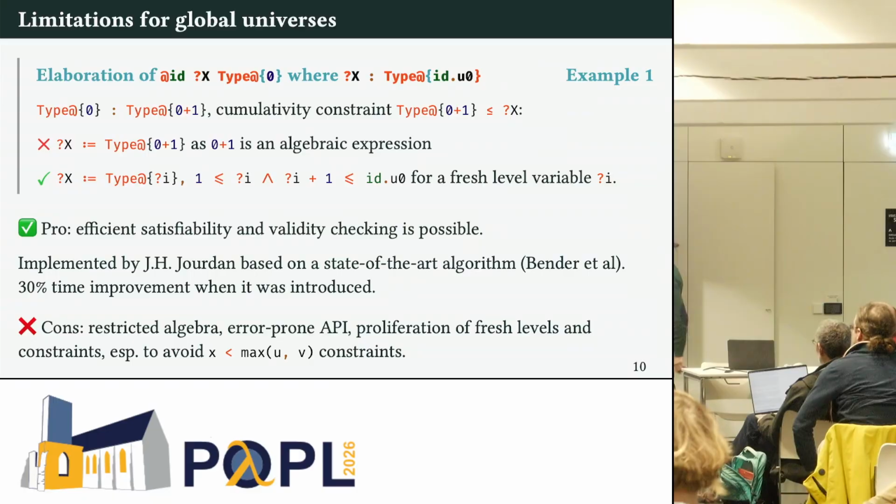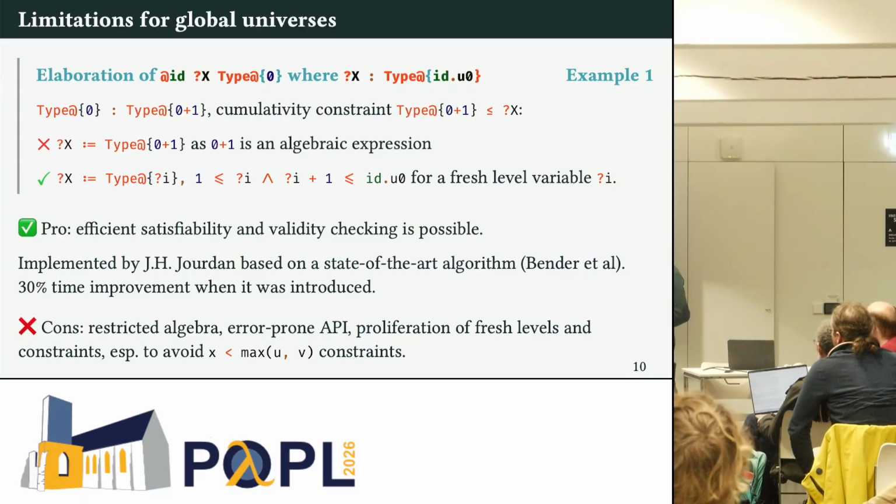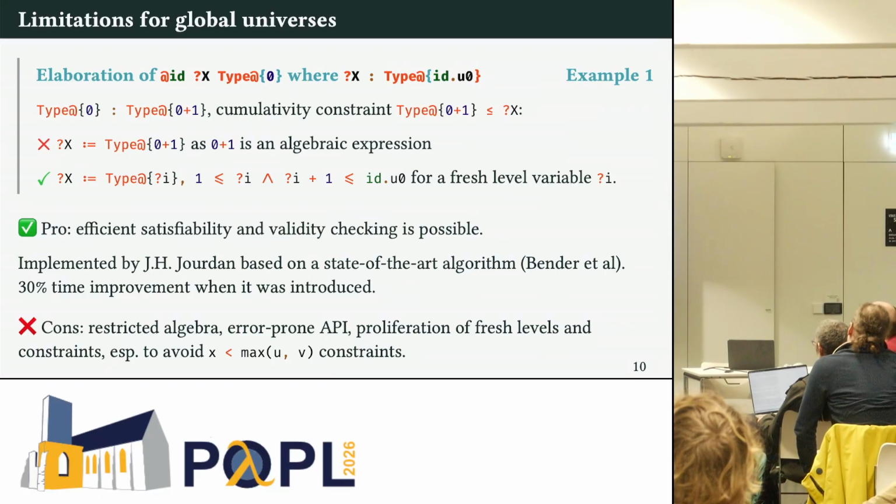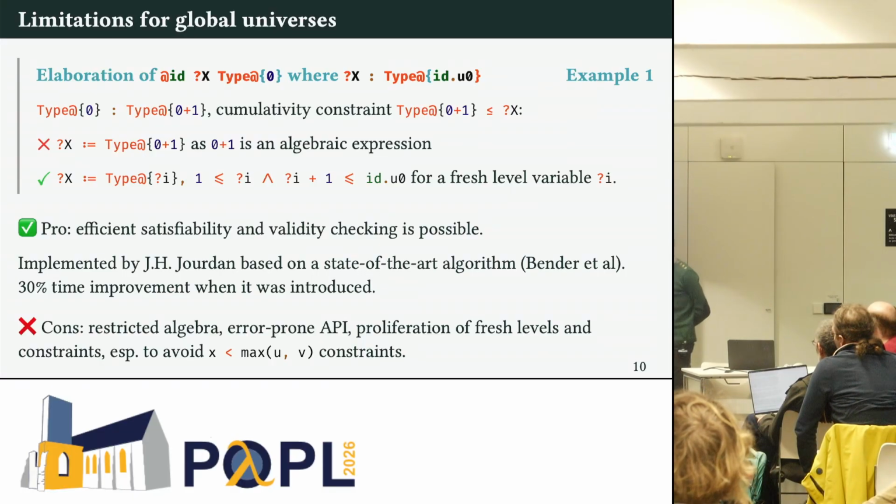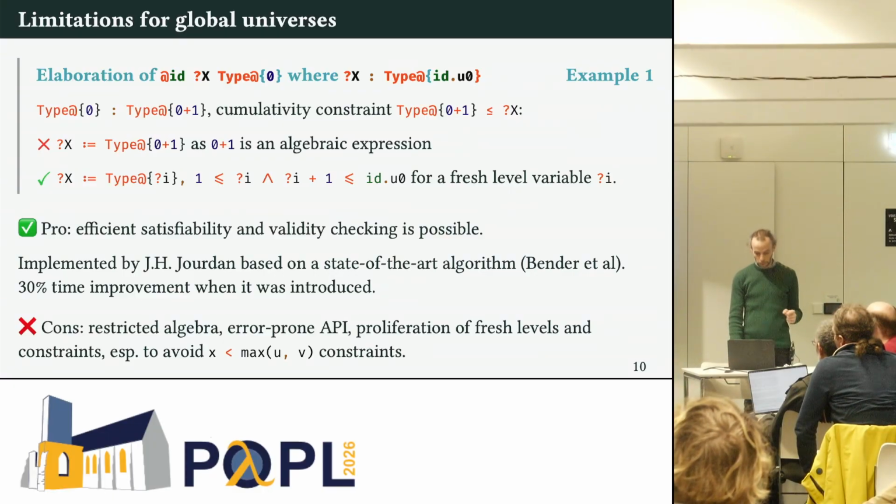You type check, and then you find that you have a cumulativity constraint that instance of x must be greater or equal than type 1. Well, you can't instantiate x with type 1 because this is an algebraic expression. It's not type 0 or type L for a level. So what you do is that you just leave the constraint and leave this universe variable. And this is okay because you only have constraints in the subsets that we were mentioning.